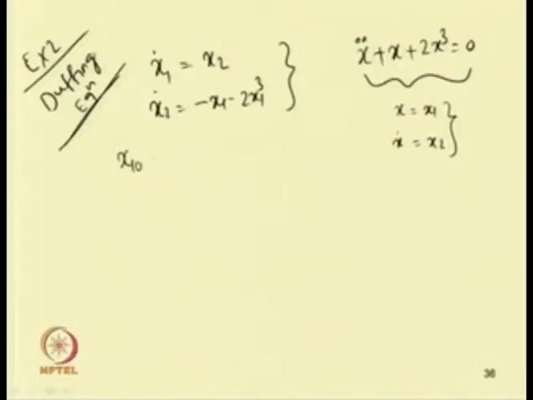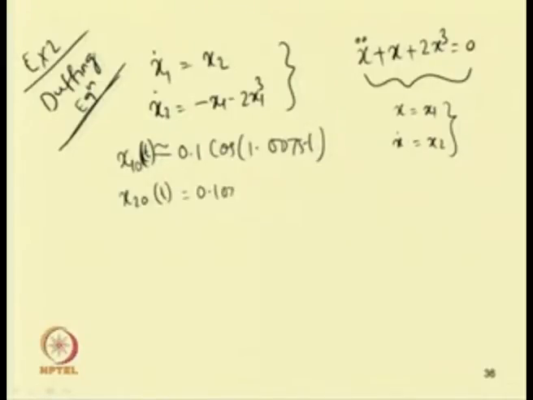So, x 1 0 t equals 0.1 cos(1.0075 t) and x 2 0 t equals minus 0.10075 sin(1.0075 t).